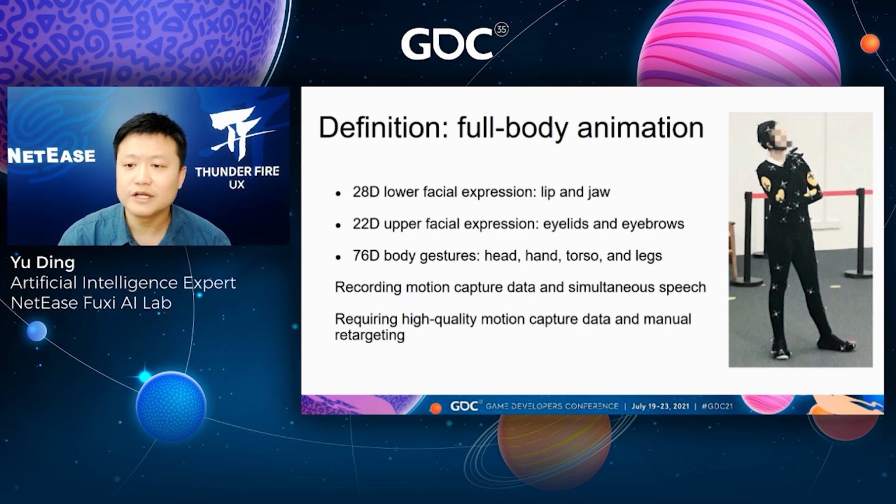In our work, lip and jaw movement are represented with a 28-dimensional vector at each frame, eyelids and eyebrows together with a 22-dimensional vector, and 76-dimensional body movement. The motion capture process ensures the high-quality data. To better display data, we manually make retargeting to reduce the effect of skeleton and face gap between actors and the targeting NPC.